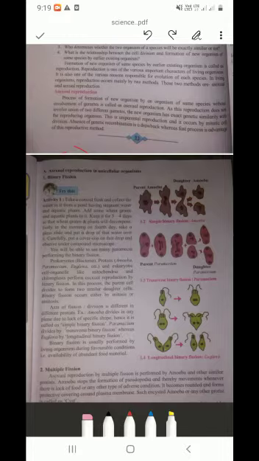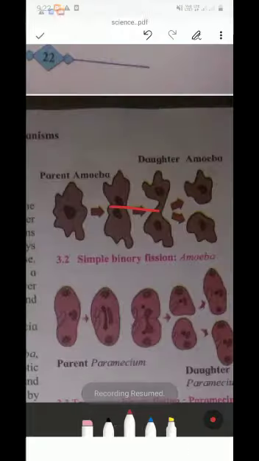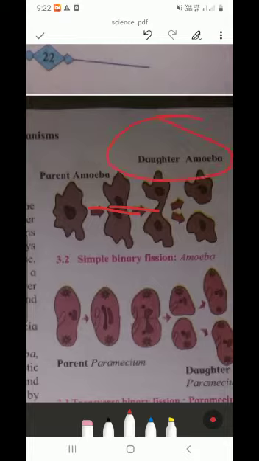Simple binary fission is observed in amoeba. You can see the axis here. According to that axis, daughter amoeba is formed, or production of daughter amoeba is observed here. See, simple binary means here you can see the simple axis is there.